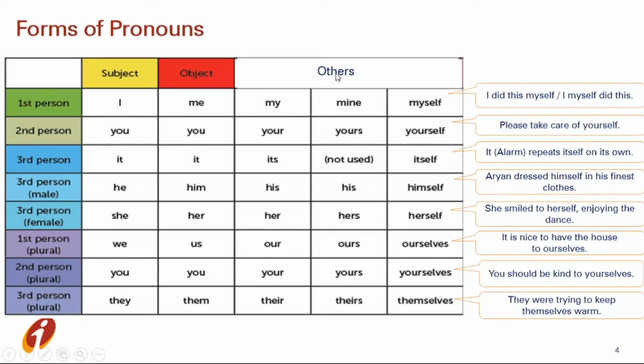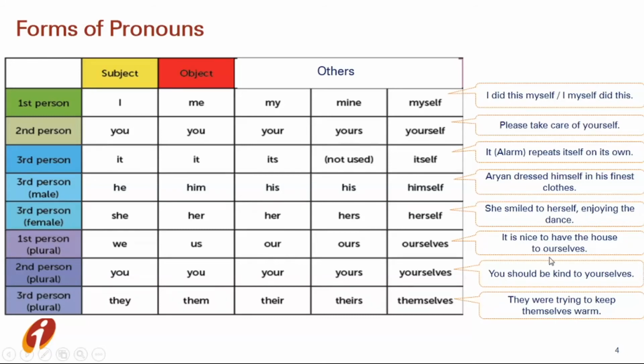In others, we can use myself, yourself, itself, himself, herself, ourselves, yourselves, and themselves. The examples are: I did this myself, I myself did this. Please take care of yourself. The alarm repeats itself on its own. Here we are talking about an alarm, which is a non-living thing, so we are using it. Aryan dressed himself in his finest clothes.